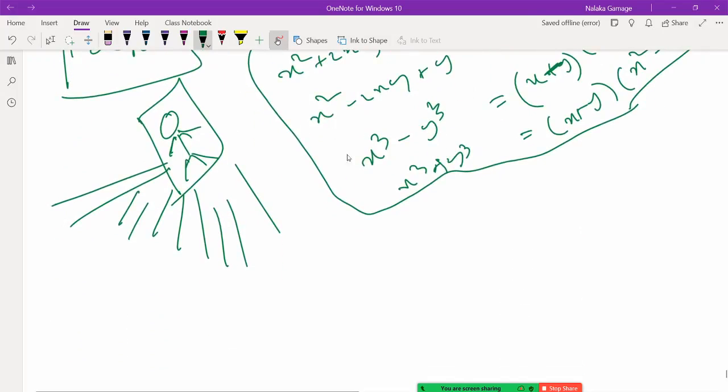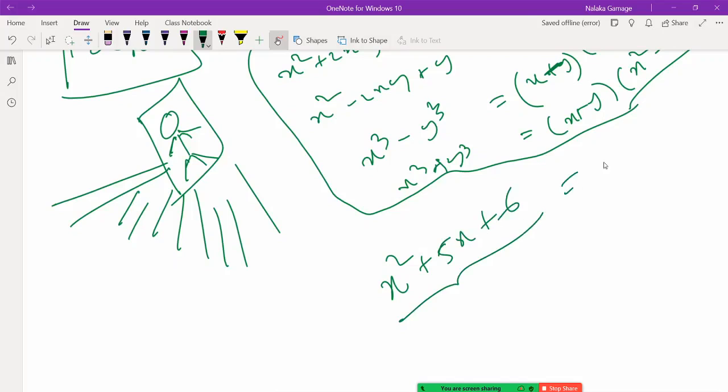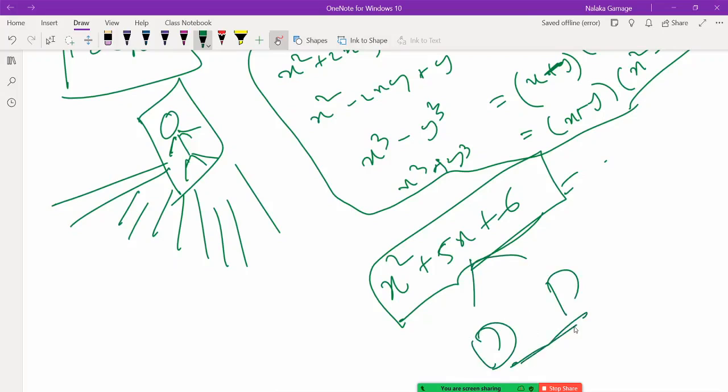If you have something like x squared plus 5x plus 6, we have a technique. It's not remembering things like this. There's a technique to factorize, right? So you have to break down into two numbers. When you simplify, you must get this number. When you multiply, you must get this number into this number. Then always it's going to factorize. Always, right? If you can find two such numbers, always this is going to be factorized. Okay, if not you have formula, right?